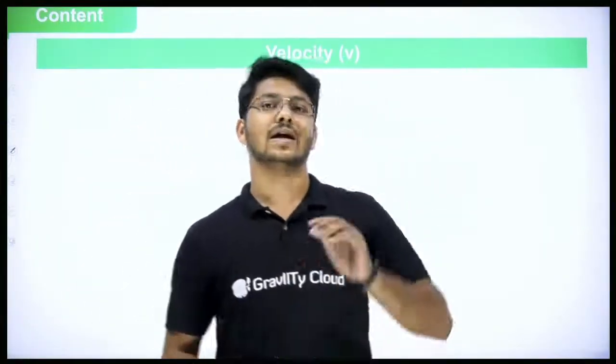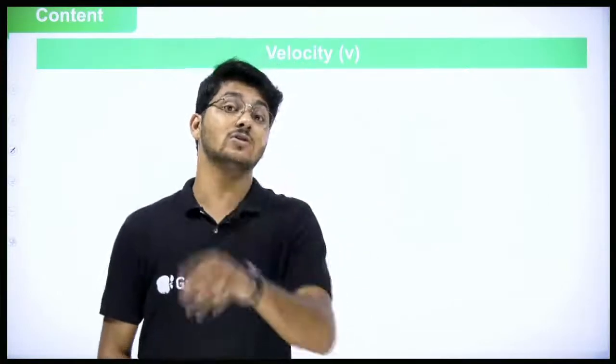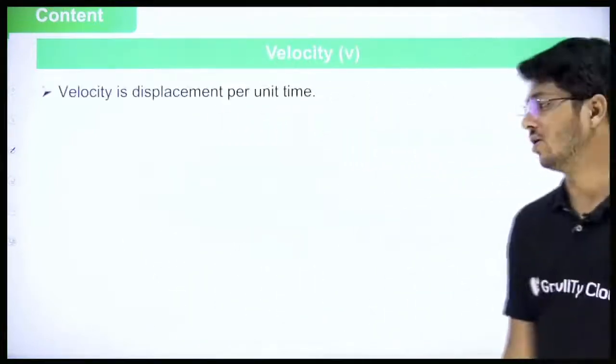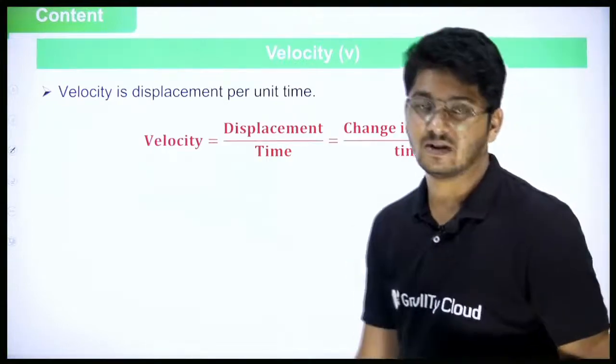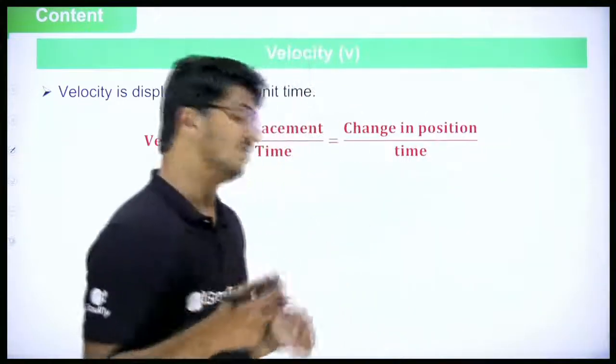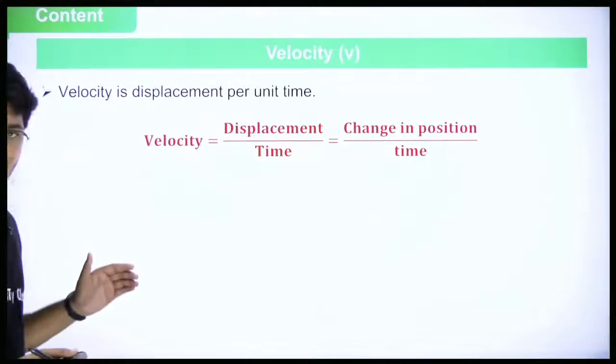Now speed was distance by time. But along with distance, we also learned something called displacement. Do you know what velocity is going to be? It's simple. Velocity is going to be displacement per time, or displacement by time. You are dividing displacement by time and then you get velocity.